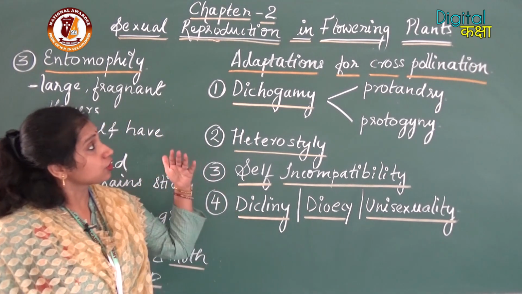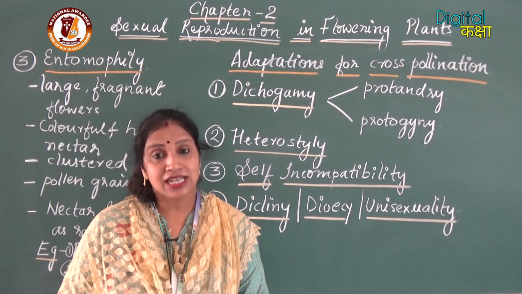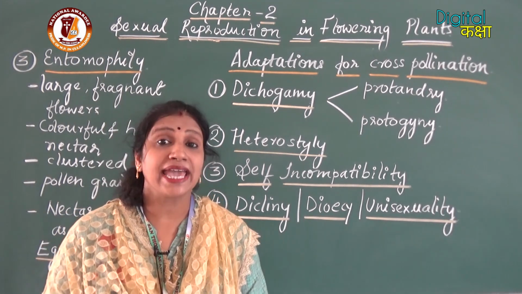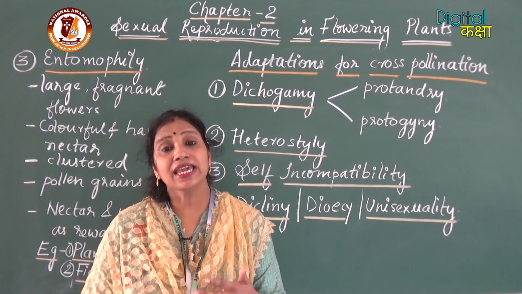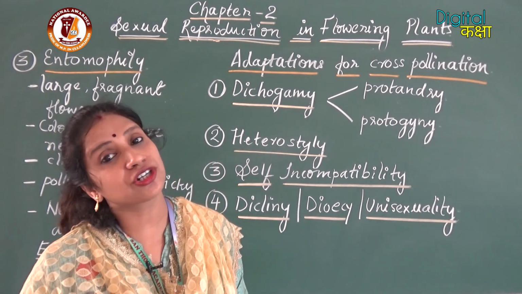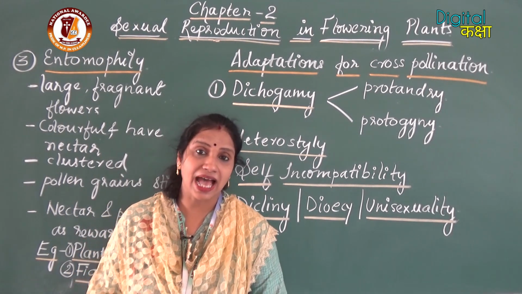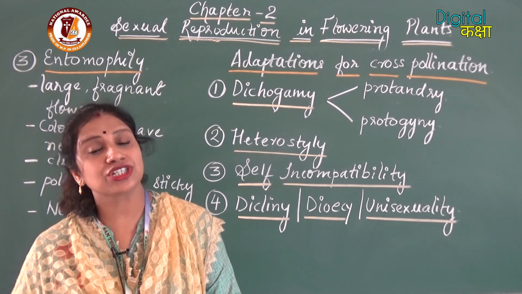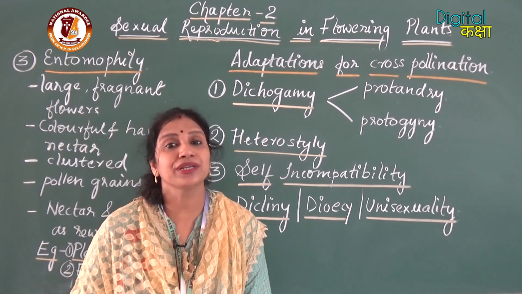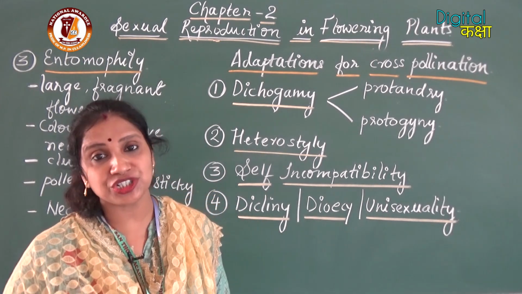Now we will go for certain adaptations for cross-pollination. Means that, you know that the plant species themselves do not encourage self-pollination. They discourage self-pollination, and they encourage or go for cross-pollination. What is the reason behind that? The reason is that continuous self-pollination does not result in variations, and it will lead to inbreeding depression. Okay, so in case of plants also, the inbreeding depression is there.